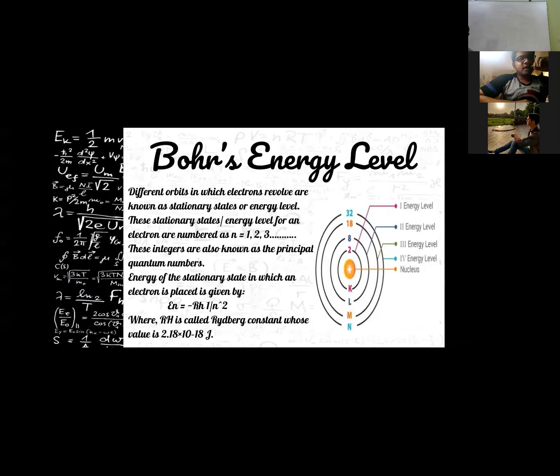Bohr's energy level. Different orbits in which electrons revolve are known as stationary states or energy levels. These stationary states or energy levels for an electron are numbered as n equals 1, 2, 3, and so on. These integers are also known as the principal quantum number. Energy of the stationary state in which an electron is placed is given by En, where n is the stationary state number, equals minus RH into 1 upon n square, where RH is also called Rydberg's constant, whose value is 2.18 into 10 to the power minus 18 joules.